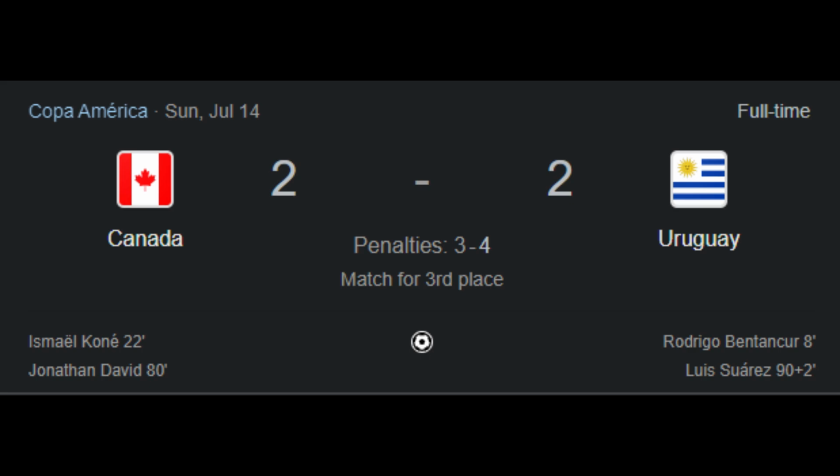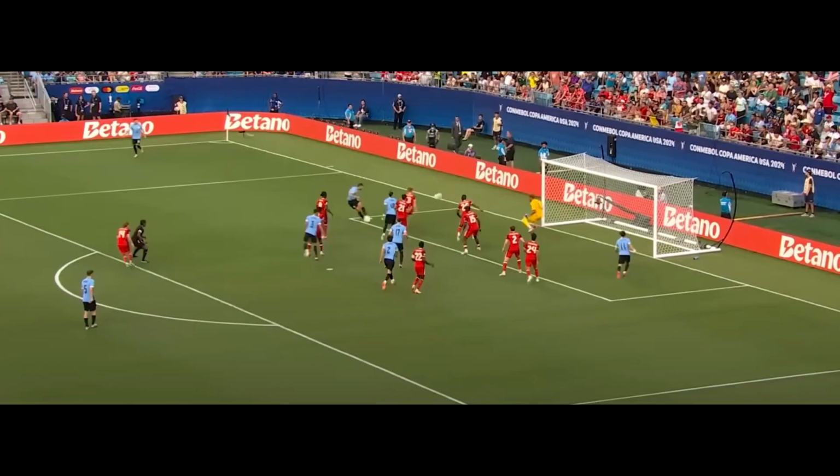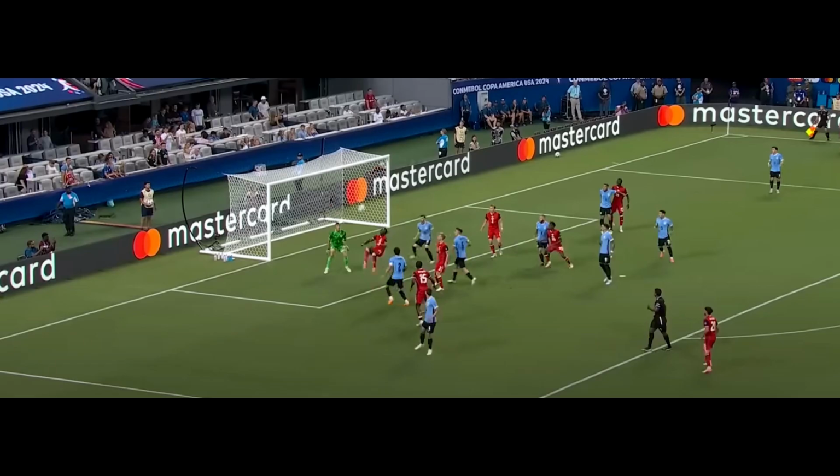In the match for third place, Canada faced Uruguay. The Uruguayans started the match very well because Bentancur scored a goal in the 8th minute of the match. Canada managed to equalize in the 22nd minute of the match thanks to a goal by Ismail Kone.